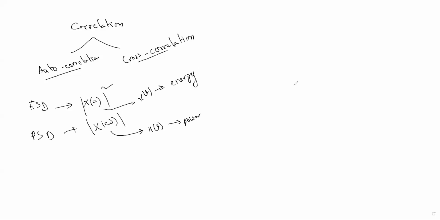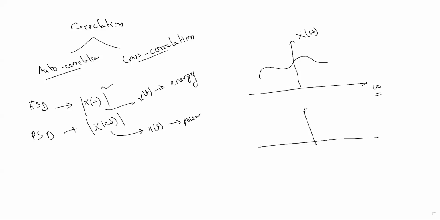Suppose this is the frequency domain representation, X of omega, and suppose this is the plot of its mod square. This distribution is known as ESD or PSD.